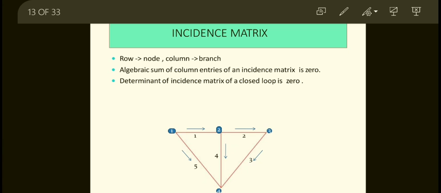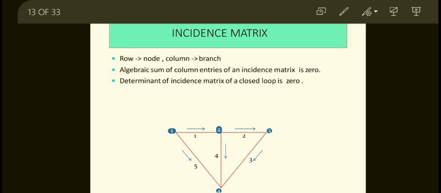The algebraic sum of the column entries of an incident matrix is 0. Next, the determinant of an incident matrix of a closed loop is 0. These two are very important points.